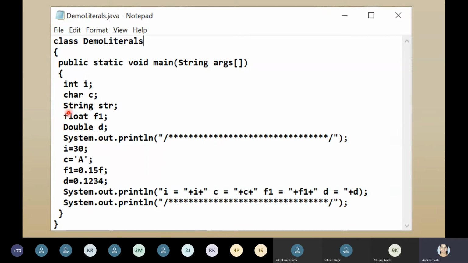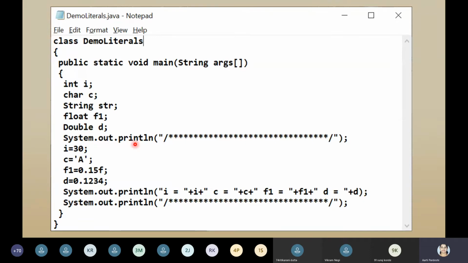But remember, anything that by default in Java starts with a capital letter indicates that it is either a class name or a collection. I will tell you later what a collection is. Then next is float f1. Why have I written float f1? You can see it in the rest of the code. I will show you why. f1, double d.